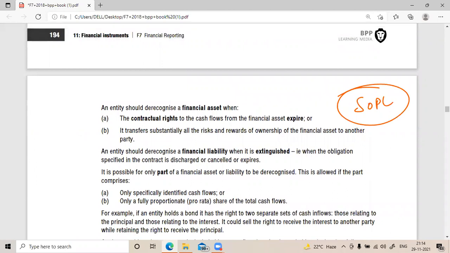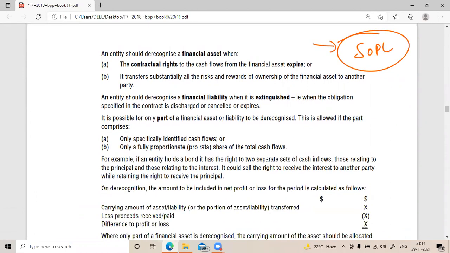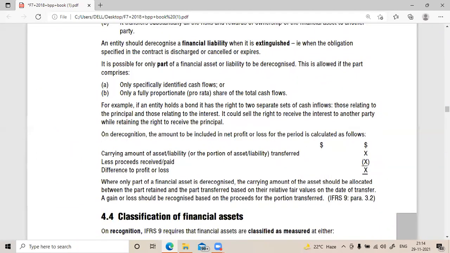If it's of a realizable nature, the change in the value of the asset, of course it's of non-realizable nature, the gain will be shown in the SOPL. Once you sell the asset, it no longer exists with your company, and definitely whatever the gain or loss should be shown in the P&L, and that day itself it gets derecognized.